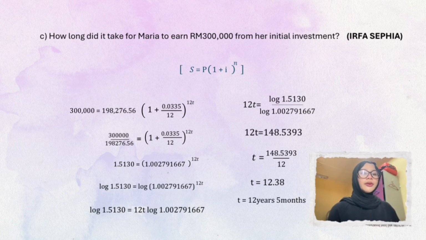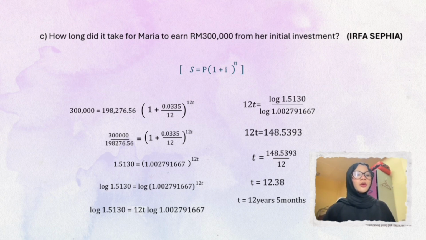Now we can solve the power directly because t is inside the exponent. So we use logarithm to bring down the exponent. We take log on both sides of the equation. So it becomes log 1.5130 equals 12t times log 1.002791667. The exponent 12t comes down and becomes a multiplication. Now we want to make t by itself, so we divide both sides by log 1.002791667. So we get 12t equals log 1.5130 divided by log 1.002791667. After calculating, this gives 148.5393.